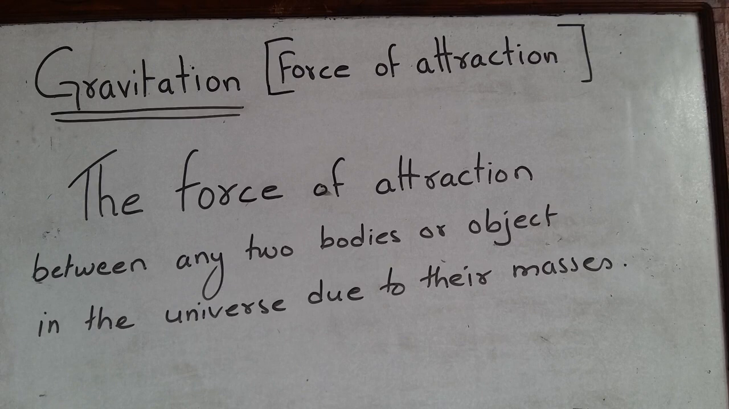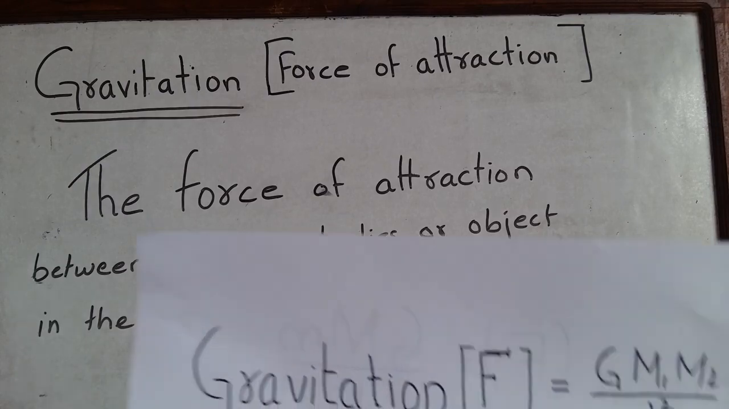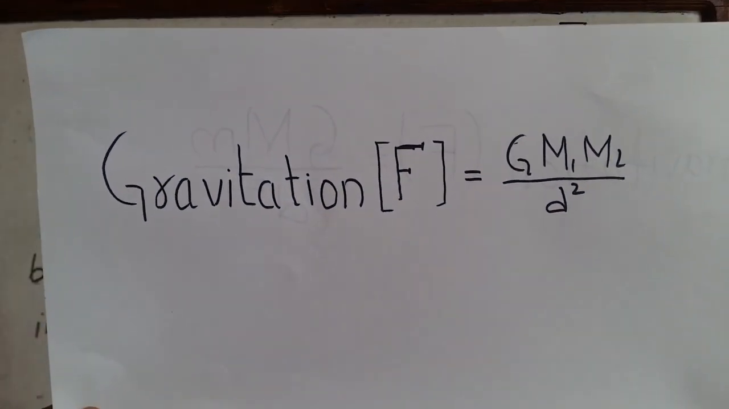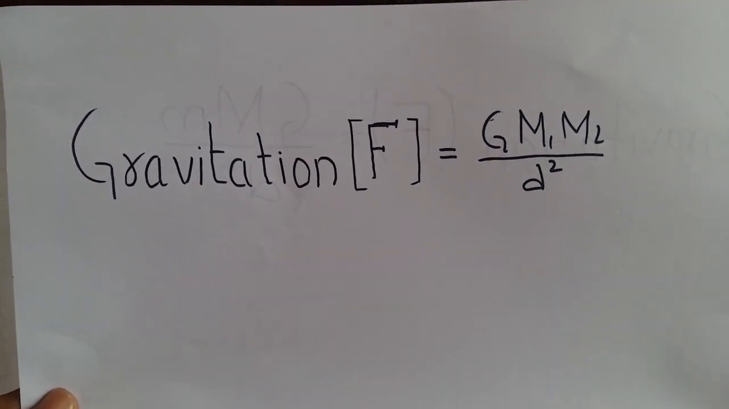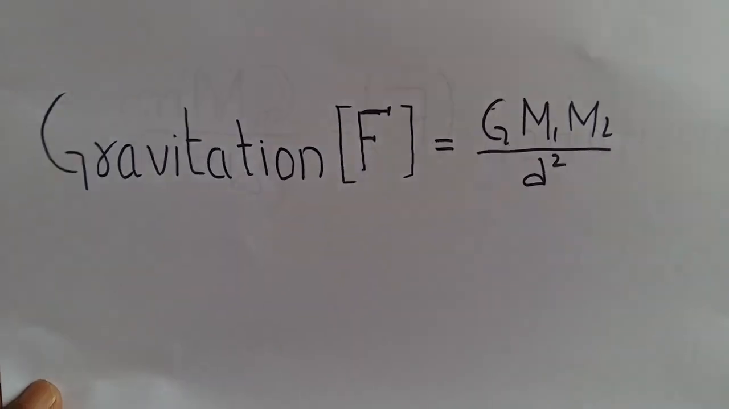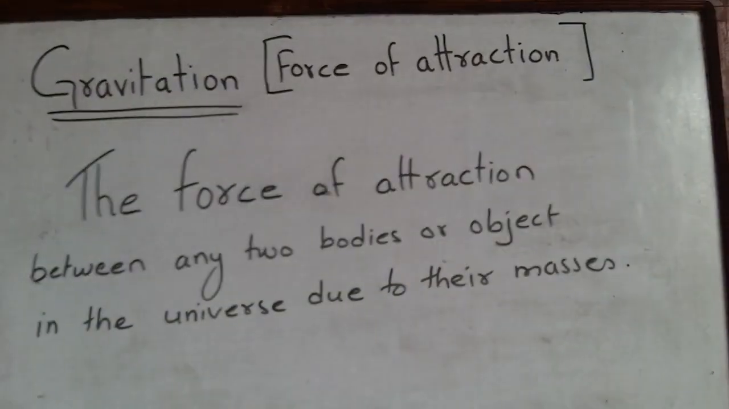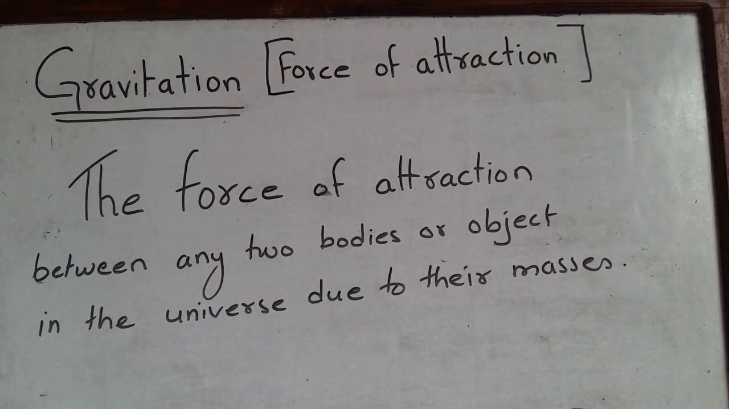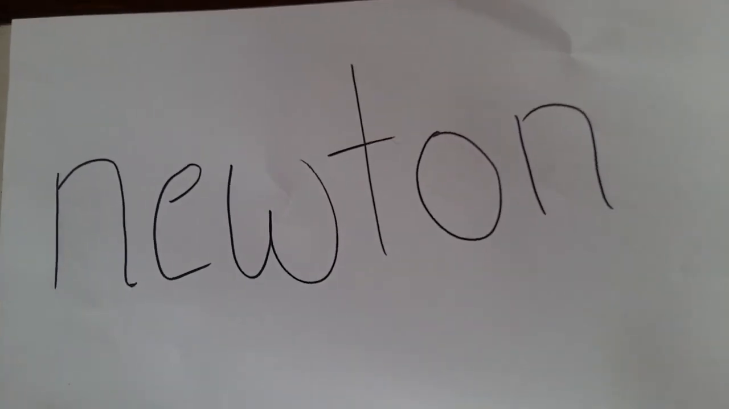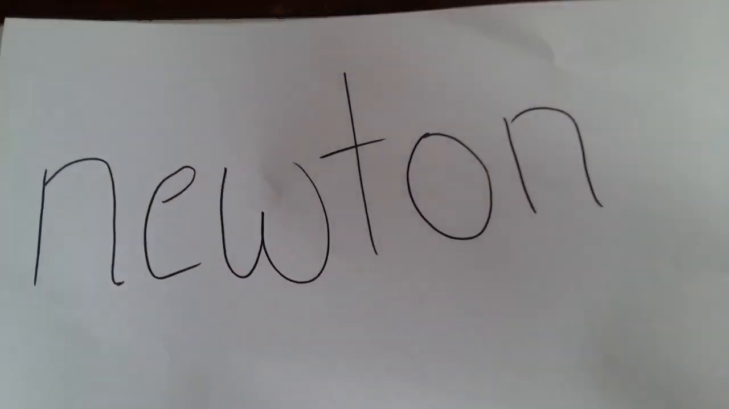was formulated by Sir Isaac Newton, and it is: gravitation equals G m1 m2 upon d square. And the unit of gravitation is Newton, as it is a force, so its unit is Newton.